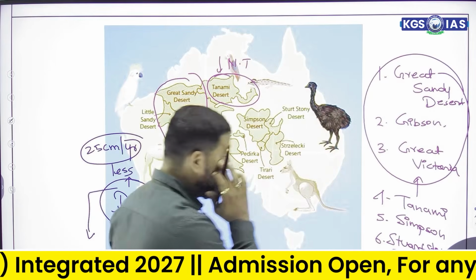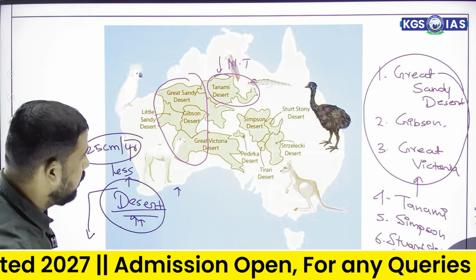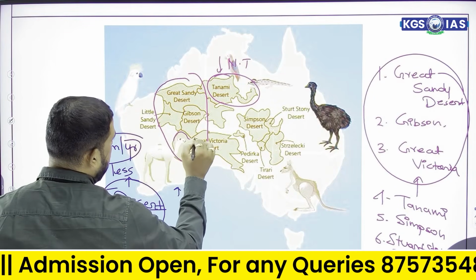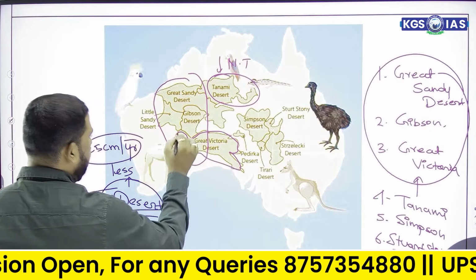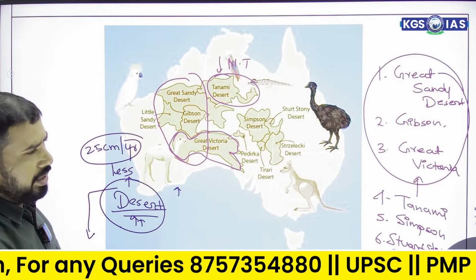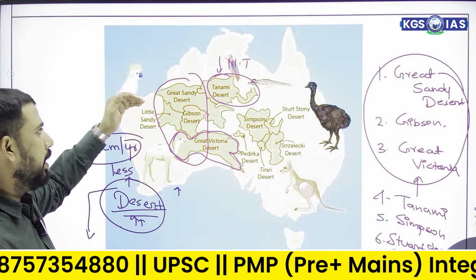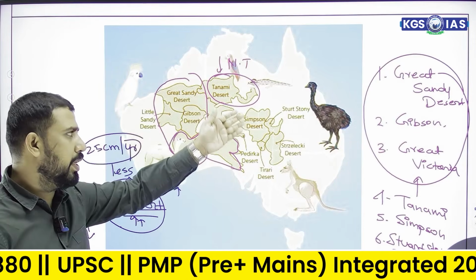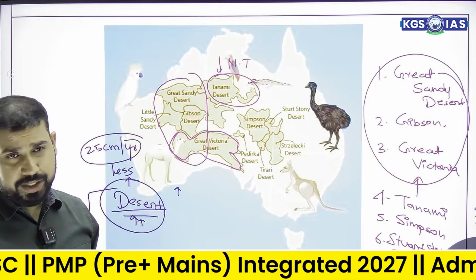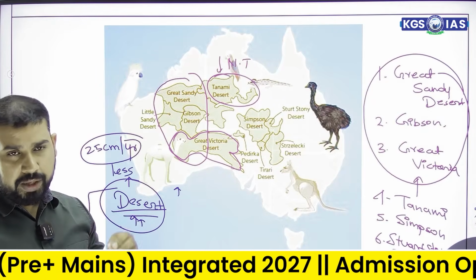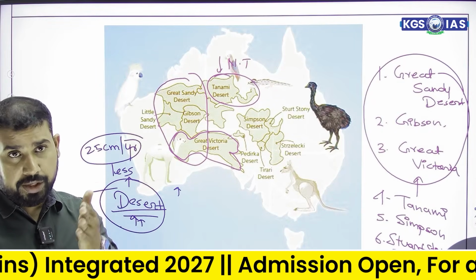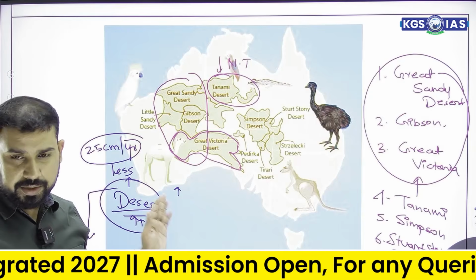These are the major six deserts of Australia, out of which the major area of land is covered by the Great Victoria Desert, which is mainly found in southern Australia and the Western Territory. Great Sandy Desert, Gibson Desert, Tanami Desert, Simpson Desert, and Stuart Stony Desert are the major deserts of Australia. And a place which receives less than 25 centimeter rainfall within a year is considered a desert.